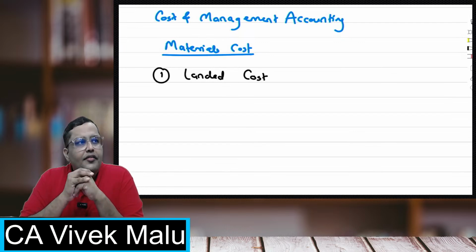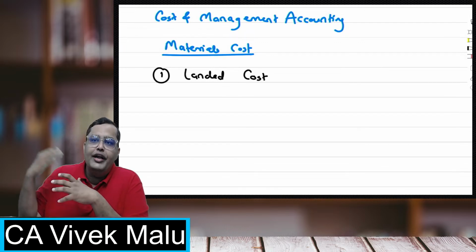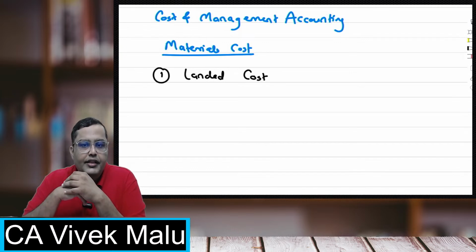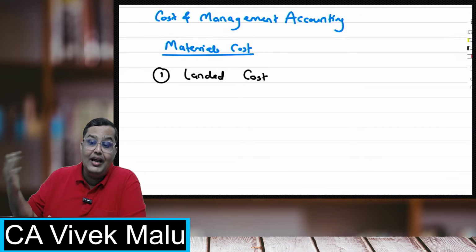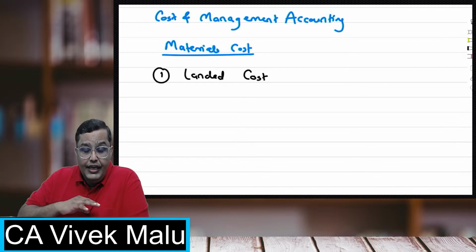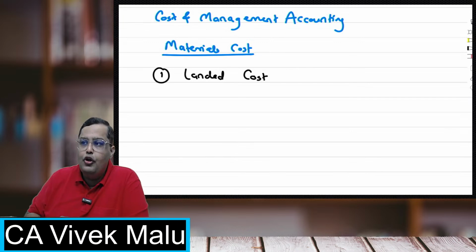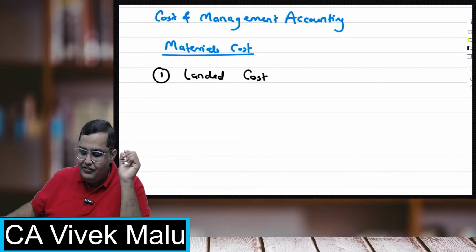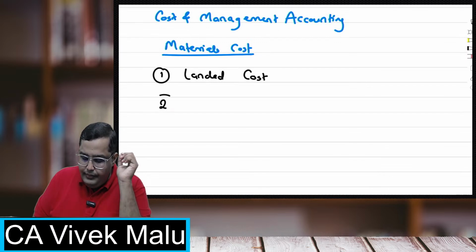Like you may have heard, if there is octroi paid on transit of materials, we have to add that. There are transport charges, there is insurance, we have to add that. But if there is a penalty, we should not add that. If there is any loss, any abnormal situation, maybe fines or damages or demurrage, we should not add that. But if there are some containers, we may add, we will not add, and all that stuff. So first we'll be seeing the landed cost.